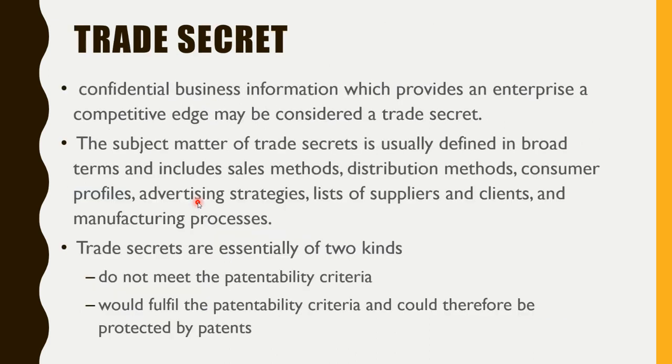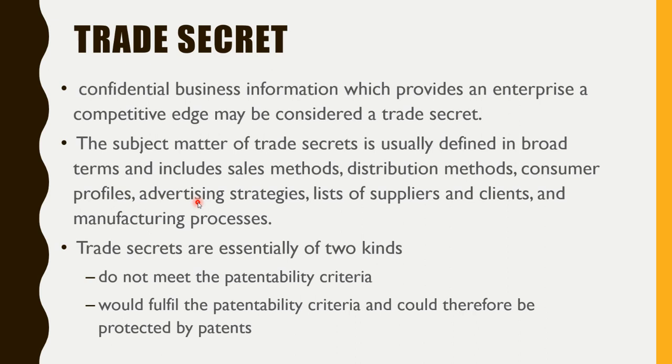So yes, then trade secret. Trade secret means confidential business information, right? If any owner or inventor does not want to share this secret, is not interested in sharing it with anyone, because all the other IPs have some validity. After that, it will come into the public. Means after that, anyone is able to use that invention freely. No need to get permission of that owner, right? So that becomes public property after a limited period of time for different IPs, right?